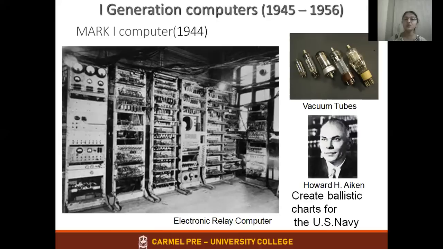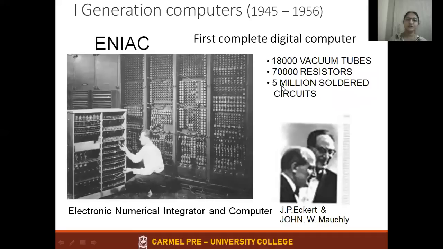It was not used generally for all applications. The first generation computer, what is the basic component used? You need to write the name as vacuum tubes. These were the vacuum tubes. That is about the Mark I computer.